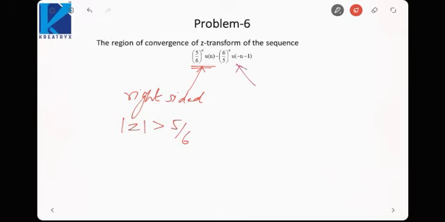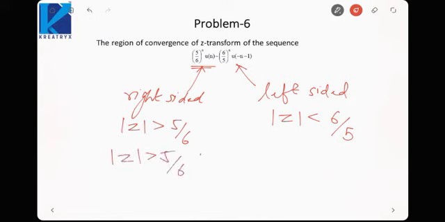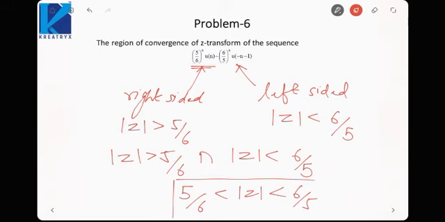This signal is left sided or anti-causal, so ROC would be interior of the circle, mod Z is less than 6 by 5. Now when both the signals are summed up, ROC would be intersection of this, mod Z greater than 5 by 6 intersection with mod Z less than 6 by 5. So total would be 5 by 6 less than mod Z less than 6 by 5. This would be my ROC of the entire sequence.